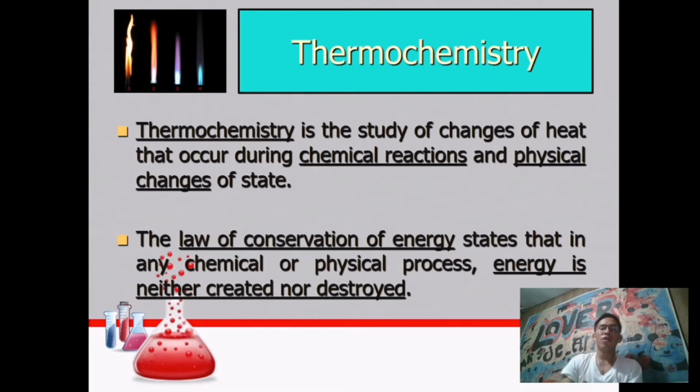The first law of thermodynamics states that in any chemical or physical process, energy is neither created nor destroyed, but it can be transformed into another form of energy. For example, from solar energy going to chemical, or from chemical going to mechanical. That is the transformation of energy.